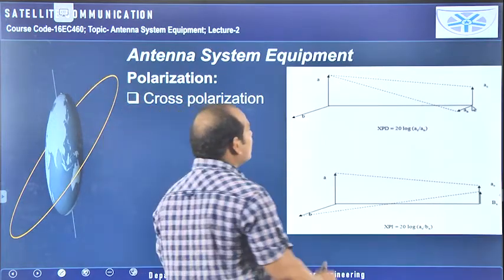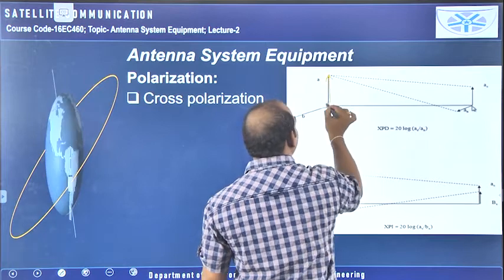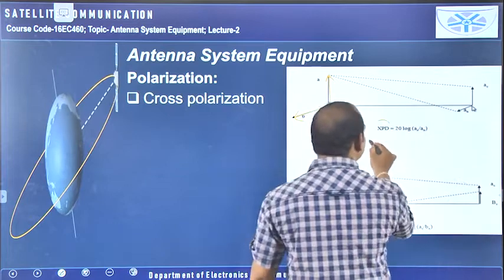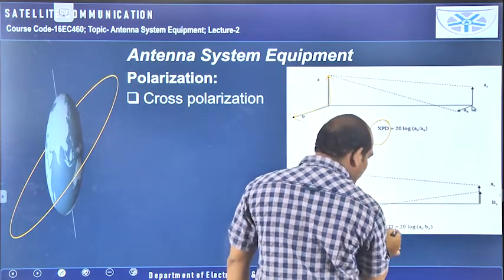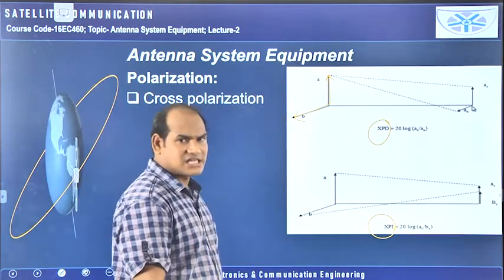Now, cross polarization I have also told about. You see these two. Here it is the A direction, and the B direction, so A and B vectors are there. Cross polarization discrimination is available here, and cross polarization interference is available here. Two things are considered in the case of cross polarization.